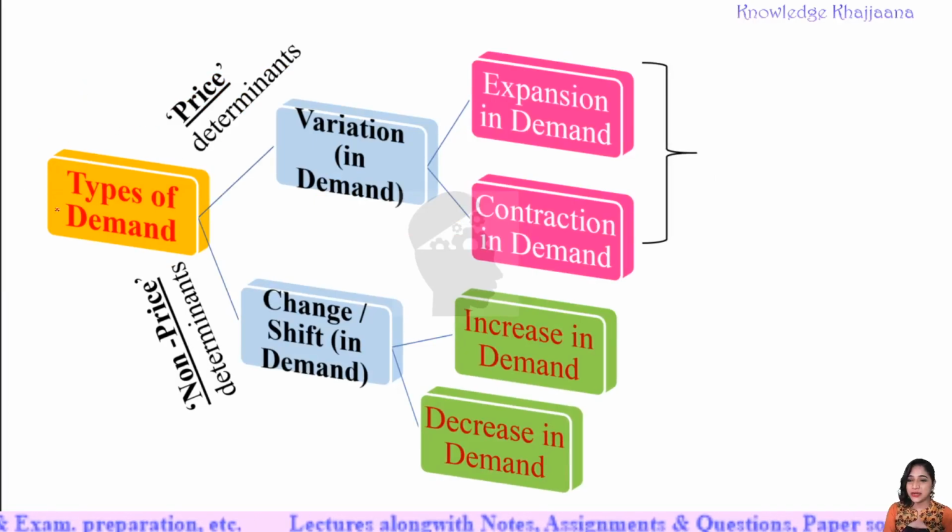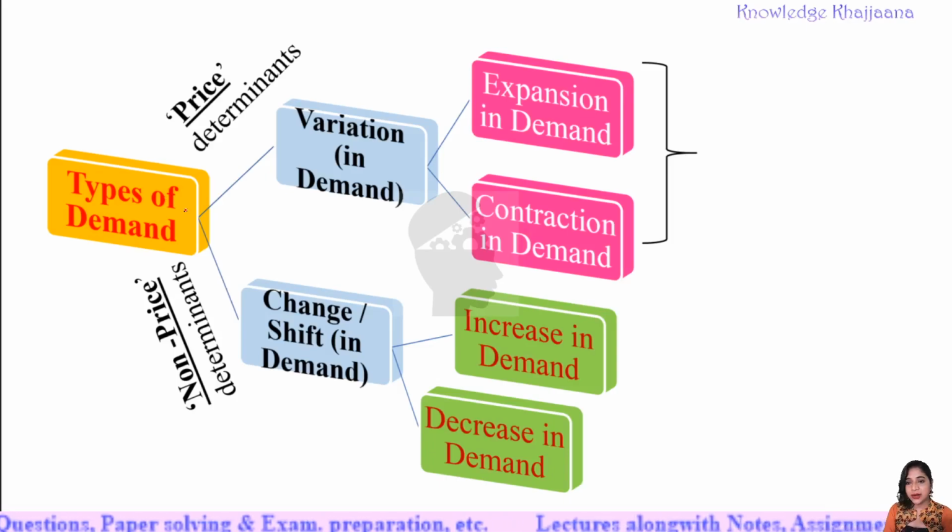With this diagram, it is very easy to understand the variation in demand and change or shift in demand. There are two types of demand. Some demands are dependent on the price. Those are called price determinants of demand. And some are non-price determinants of demand. Non-price determinants means the determinants which are other than price. And these are the price determinants.